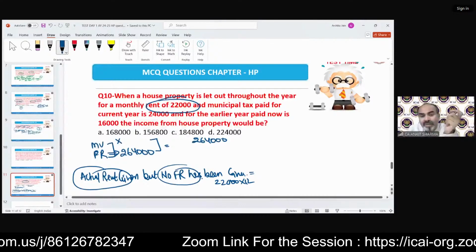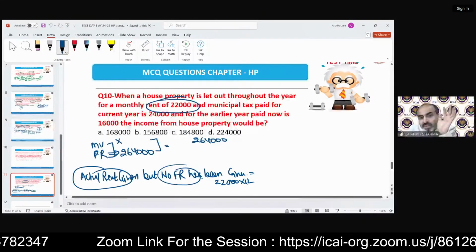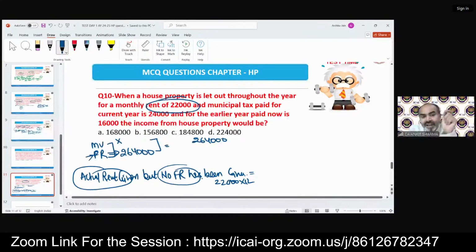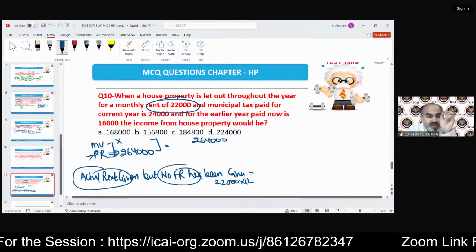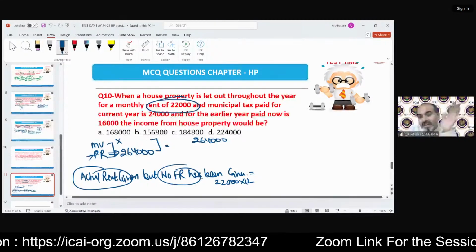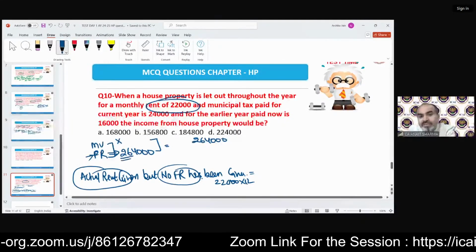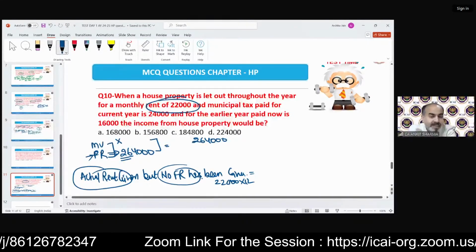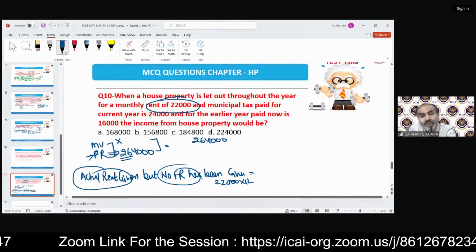Generally, when the fair rent has not been given and actual rent has been given, the student does not follow this point. They take fair rent as 0. Please do not do this. If you are solving a house property question and your GAV is not matching the answer, there is an 80% chance it is due to this mistake, that you did not take the fair rent value even though actual rent is given. So you have to follow this step.